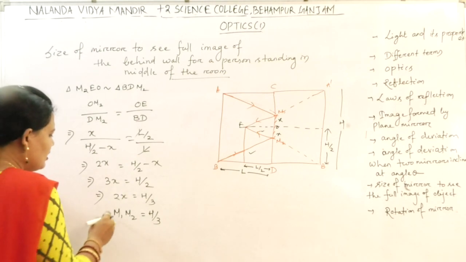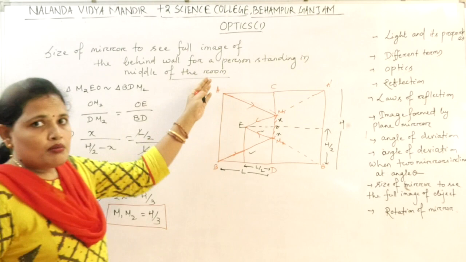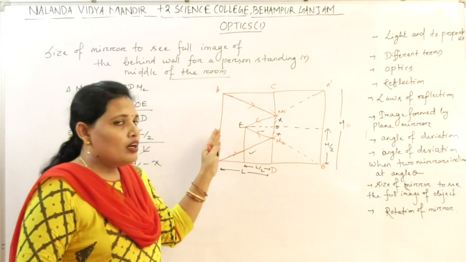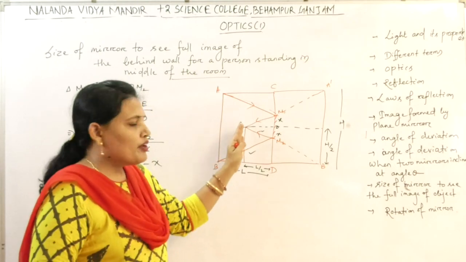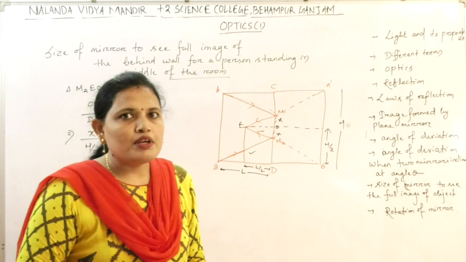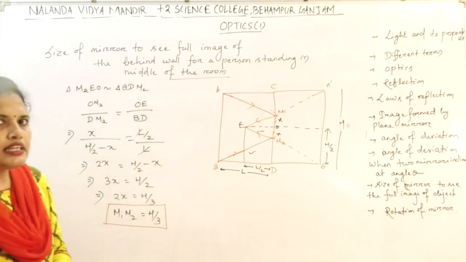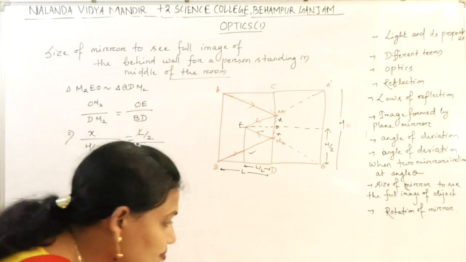So all of you clear? In order to see the complete image of the back wall, for a person standing in the center of the room, he has to take a mirror which is 1/3 of the size of the wall. Okay, next.